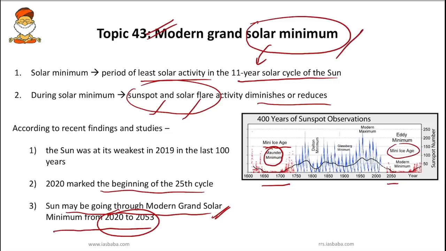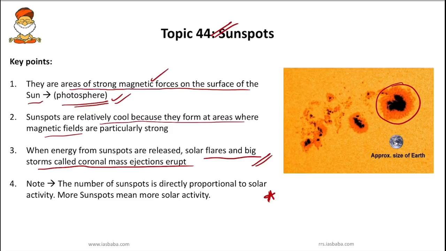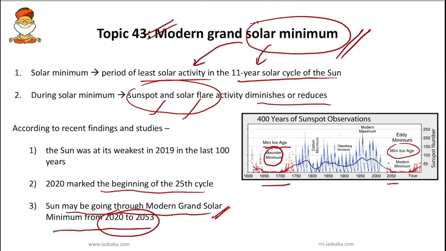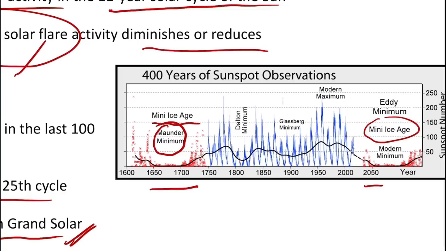So what is happening in solar minimum? It is the period where there is less solar activity, meaning there are fewer sunspots and fewer solar flares. This is the concept which you have to remember and revise. So what can be the impact? Obviously, as we saw in the figure, during solar minimum the surface temperature on earth may go down.